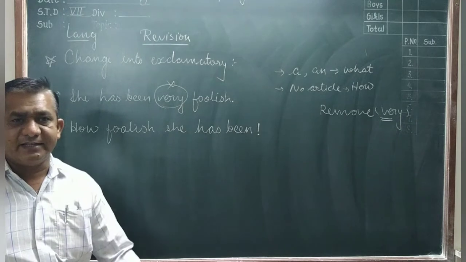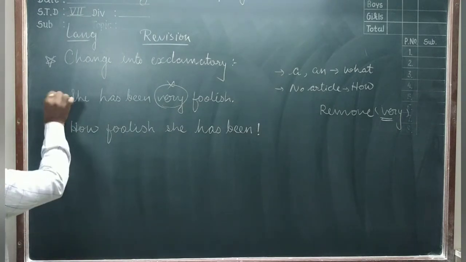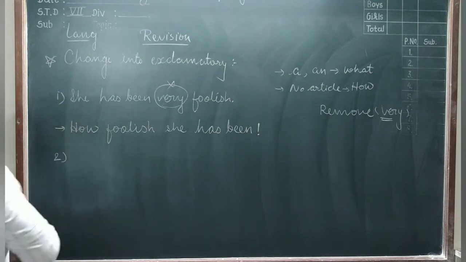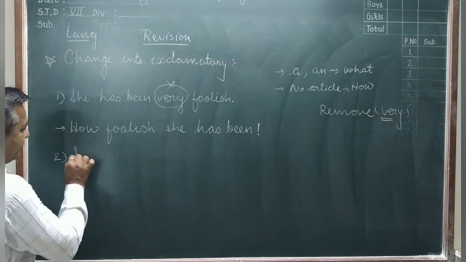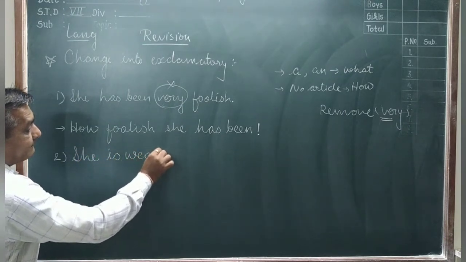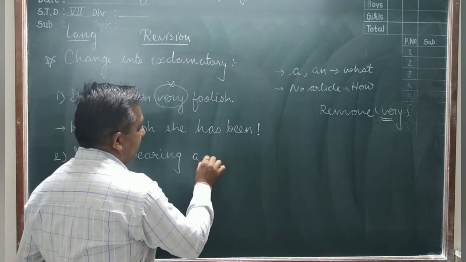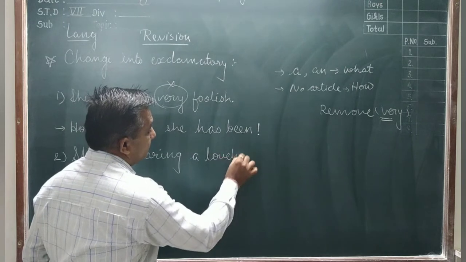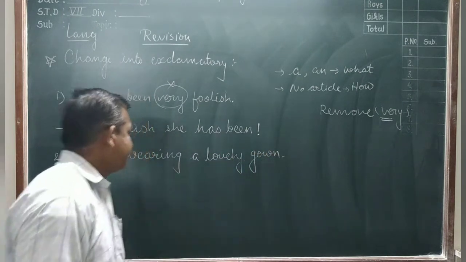Now you understand the sentence. Now the second sentence: She is wearing a lovely gown.